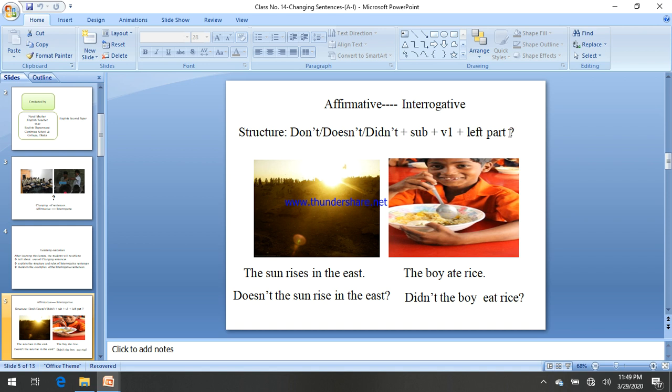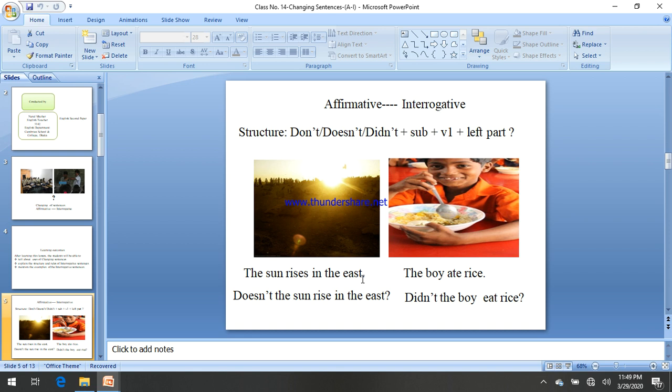Okay, especially for interrogative, while making an interrogative, the question mark, or sign of interrogation, is mandatory. Let's see: the sun rises in the east. This one is assertive or affirmative. The sun rises in the east, and we are changing this into what?